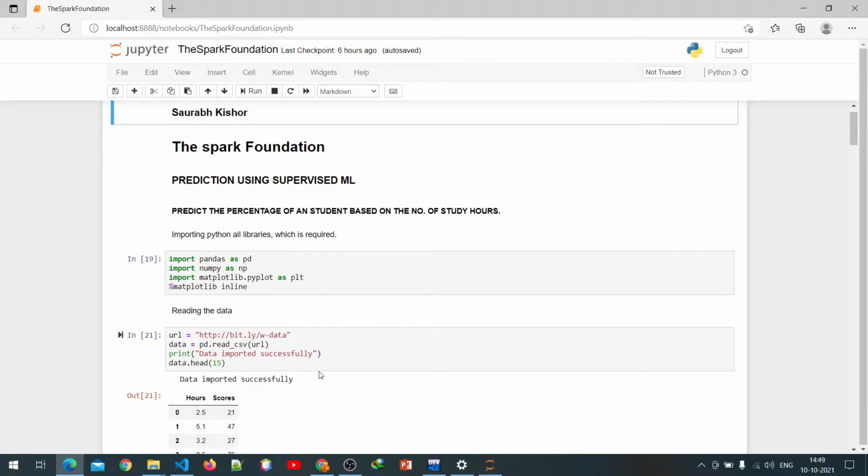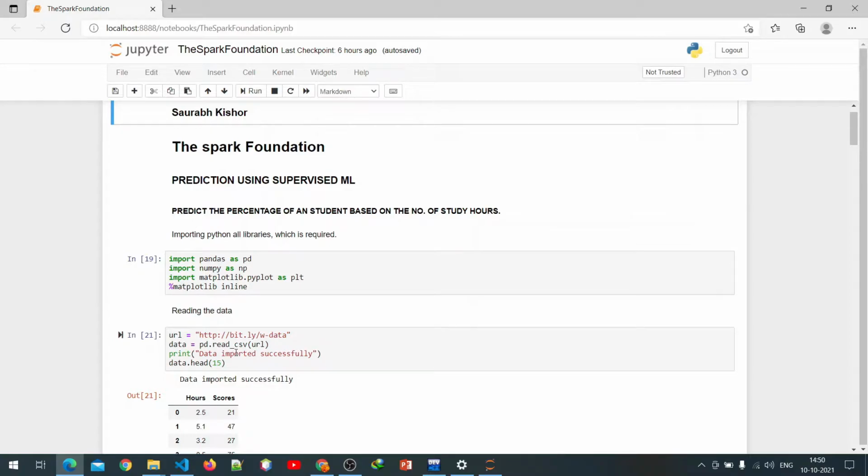The data was given in CSV format, and CSV is just an extension for MS Excel. So we convert this CSV into a data frame.